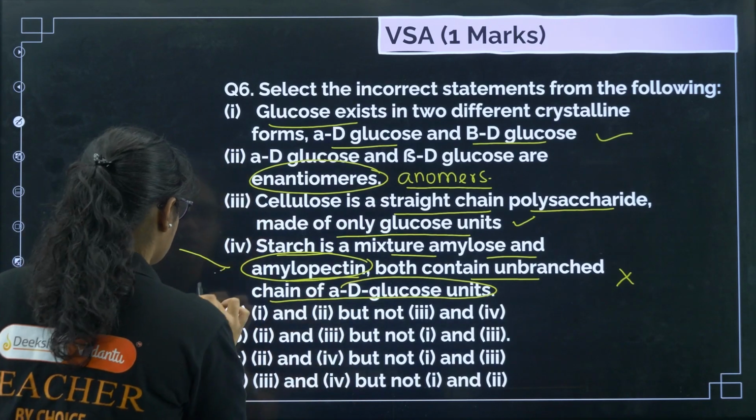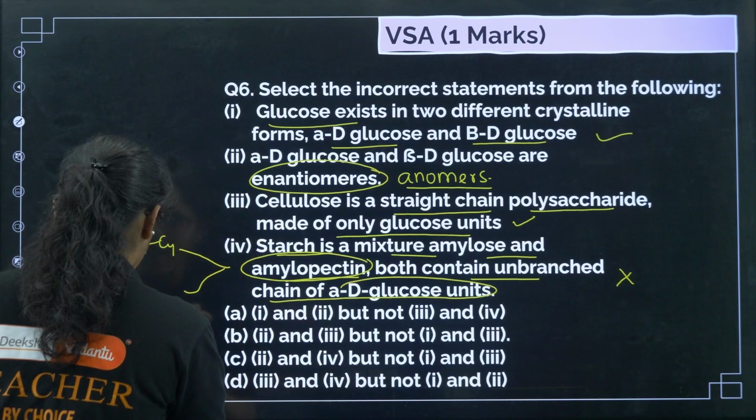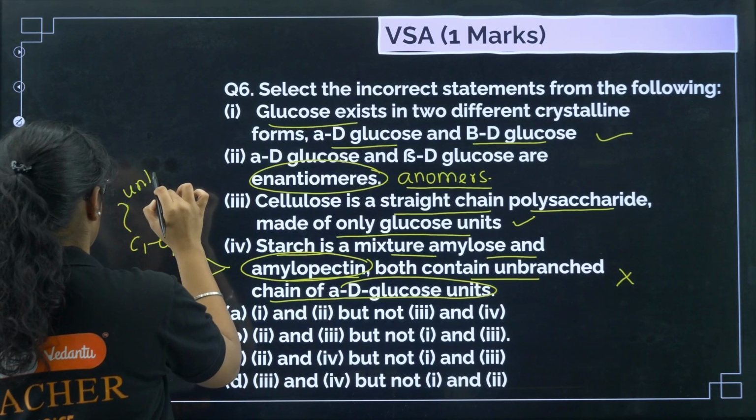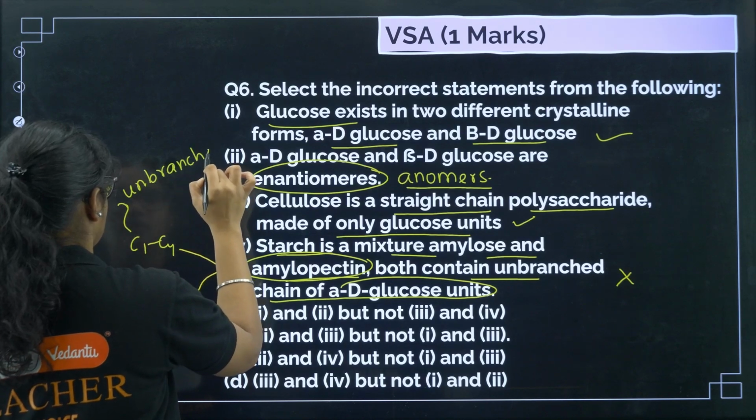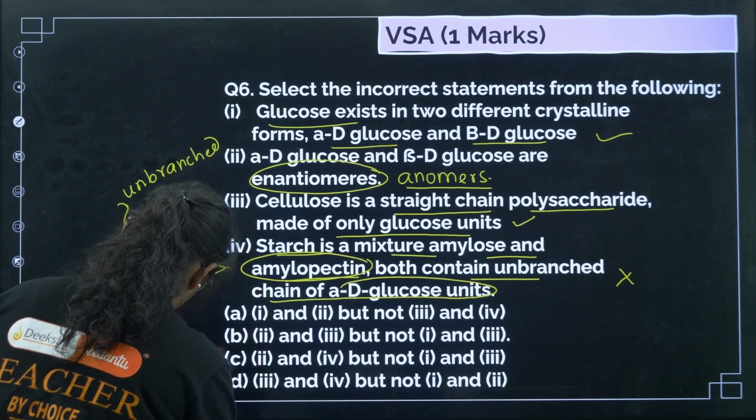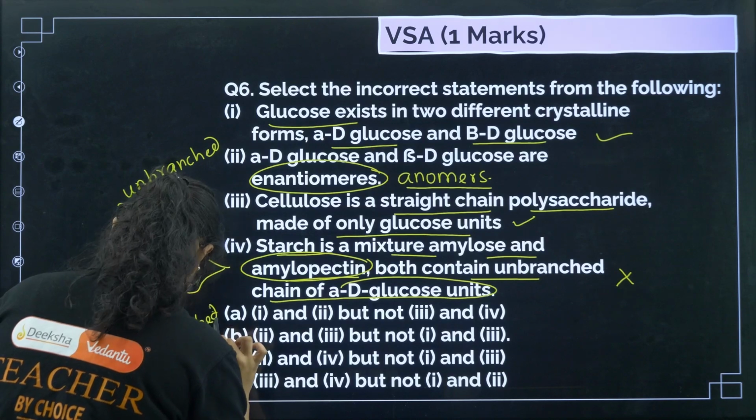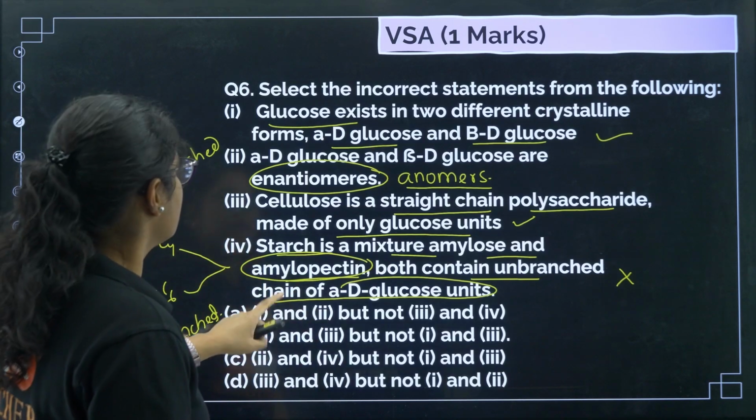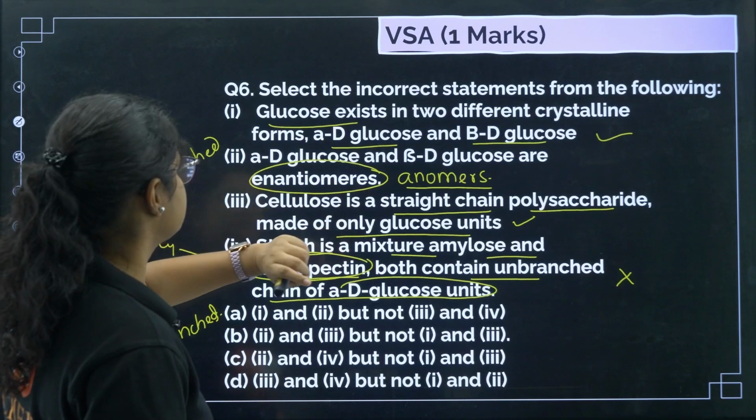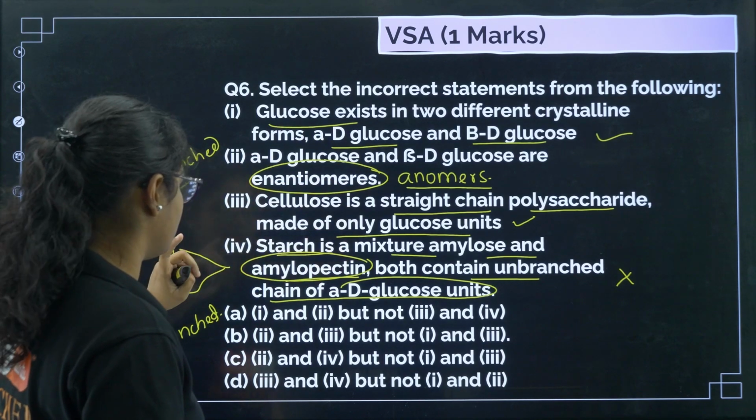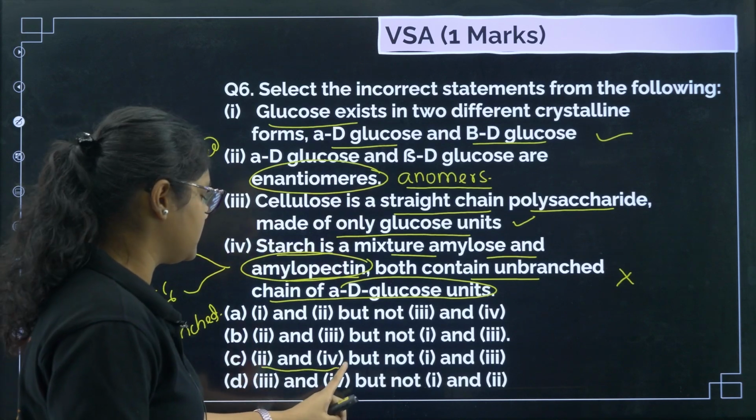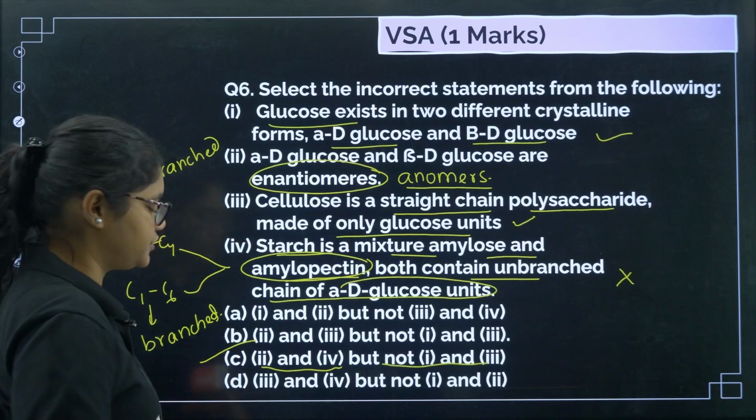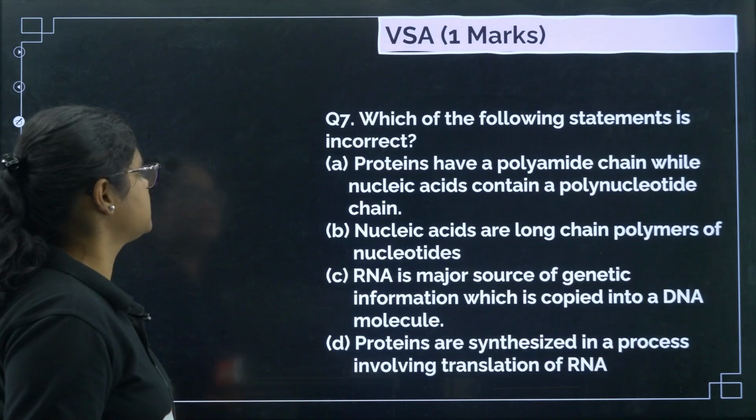In amylopectin you have C1 C4 linkage and C1 C6 linkage, right? This is unbranched, whereas C1 C6 is the branched linkage. Clear? So what you need to tell? Select the incorrect statements from the following. So which two are incorrect? 2 and 4. Okay, so we can say 2 and 4 are incorrect but not 1 and 3. So option number C is the correct answer here. Okay, option number C.